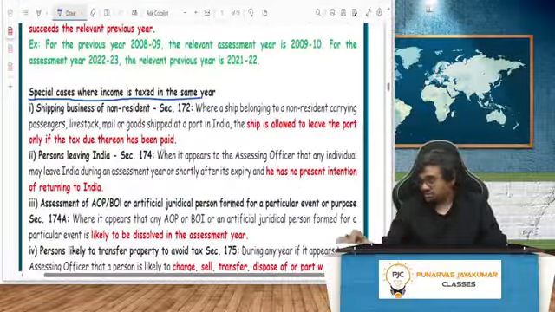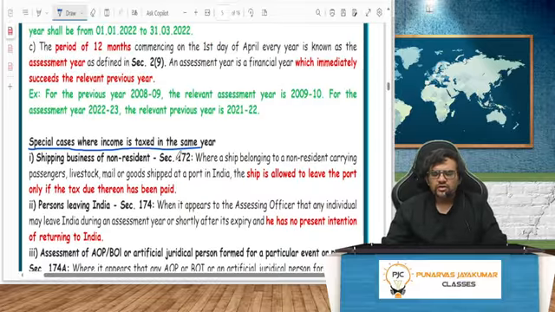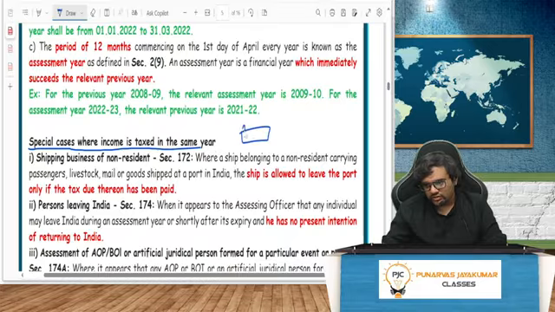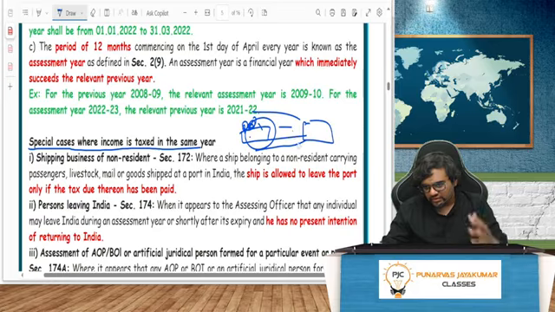Yeah. So guys, shipping business of a non-resident. First of all, you are a non-resident. You are from USA. You have come, you have loaded a lot of goods. You have come to the port in Mumbai and you have dumped those goods. Obviously, you will be getting freight charges. That is your income. You have dumped everything. You have made your money because they will be transferring to you directly. Now you are going back.